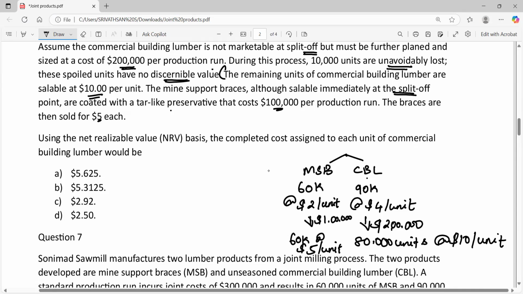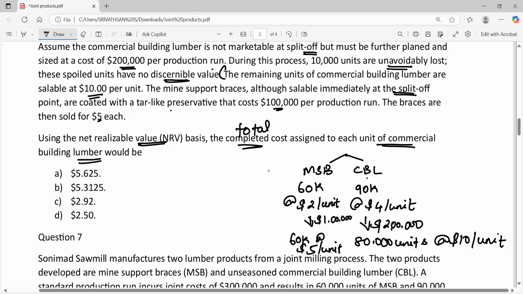Requirement of the question is, using net realizable value NRV basis, the completed cost assigned to each unit of lumber would be how much? So here we have to understand two things. They are not asking the allocation of joint cost. They are not asking us to calculate how many rupees of joint cost will be allocated to CBL. They are asking what is the completed cost or total cost assigned to each unit of CBL. So we have to calculate the total cost of producing the CBL product, and then we have to divide it by the number of units so that we will get the cost per unit. So let's see how to calculate it.